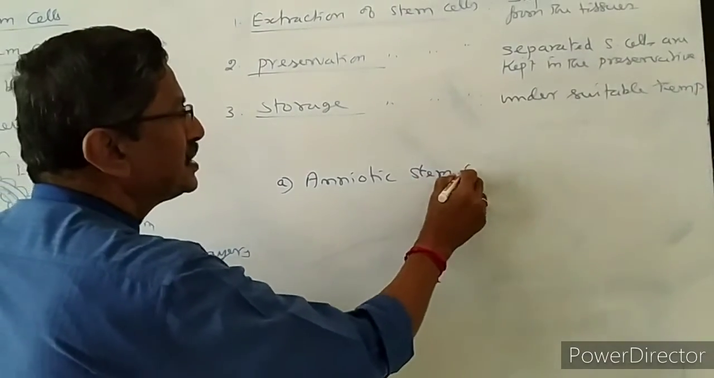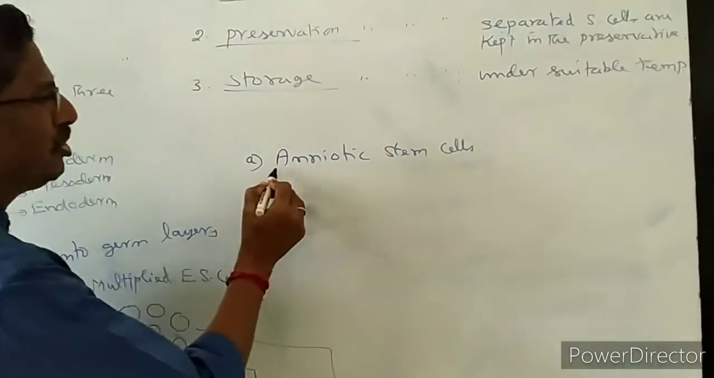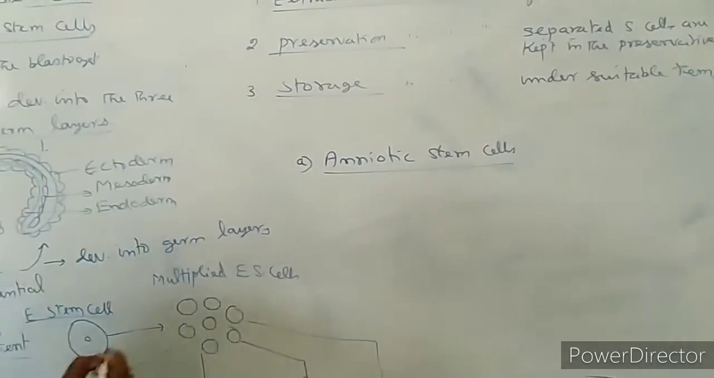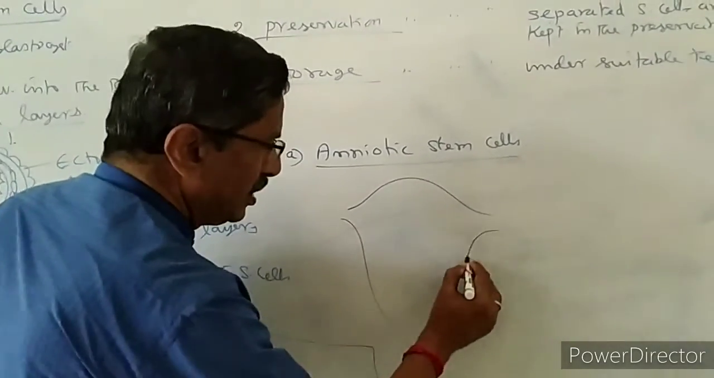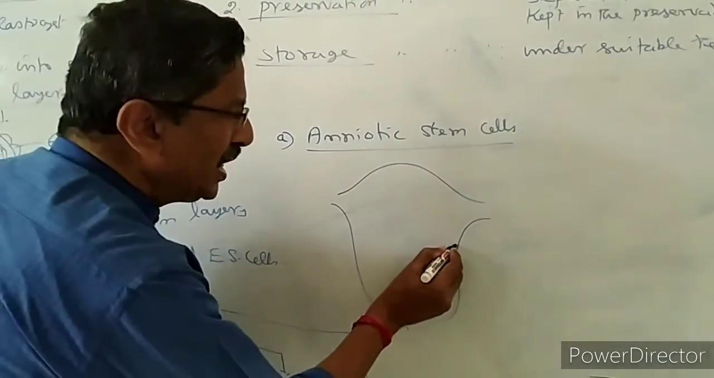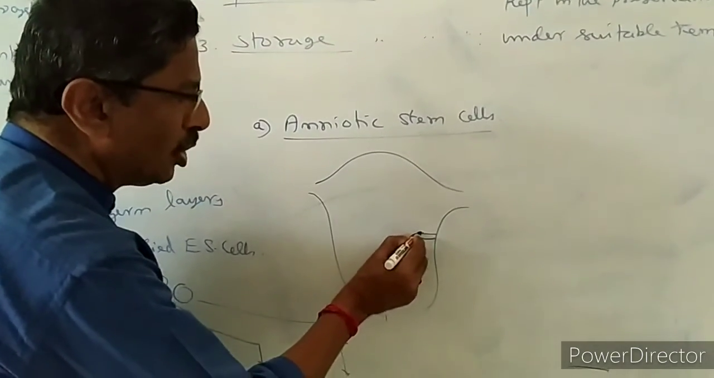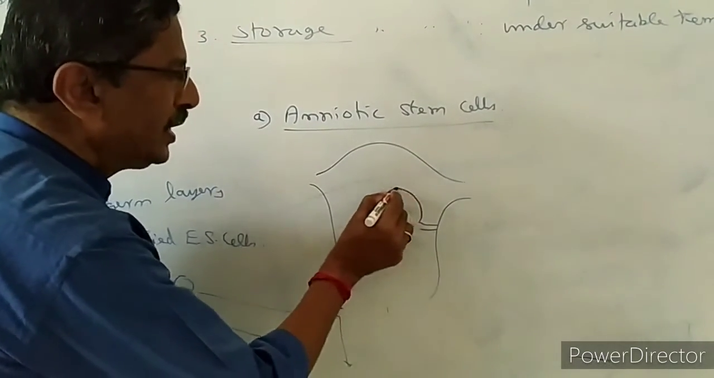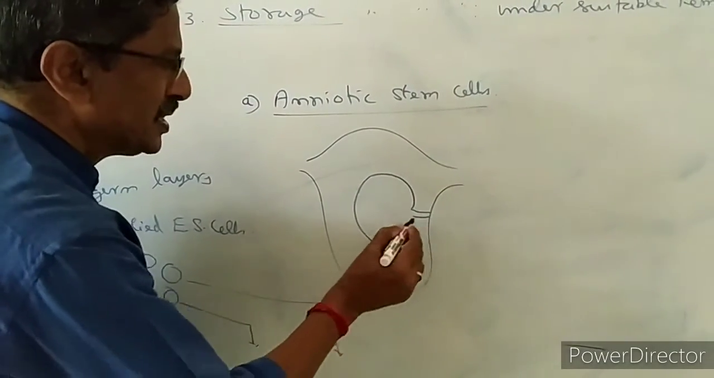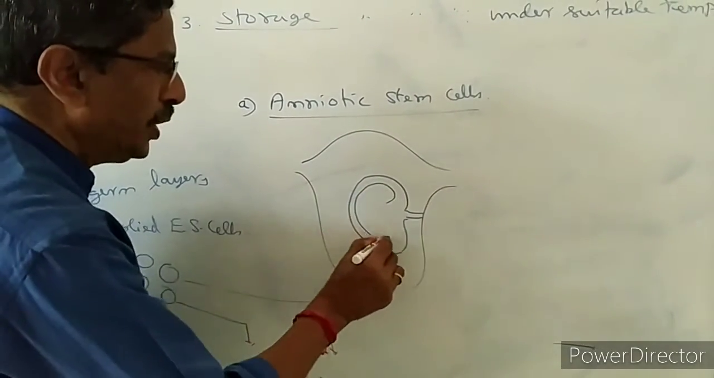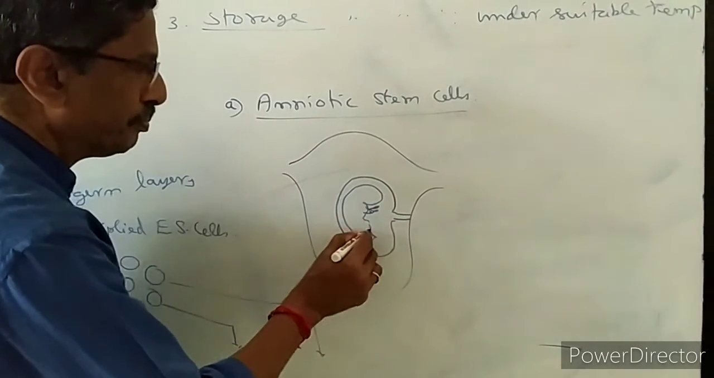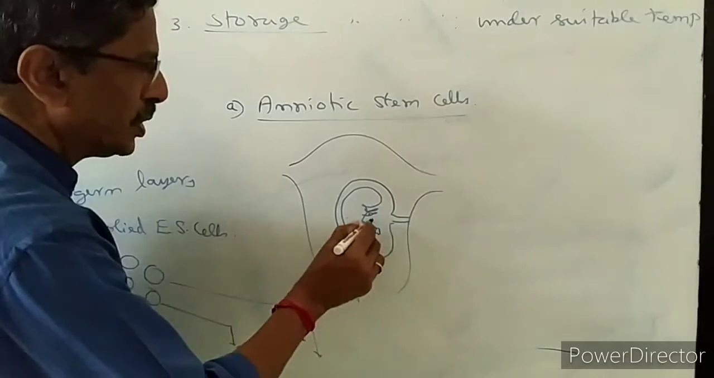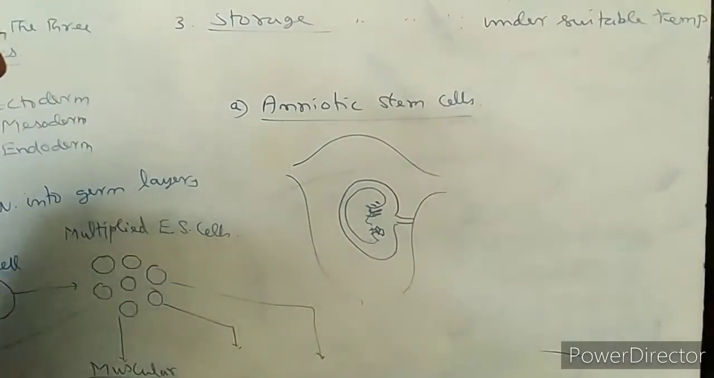amniotic stem cells. What is the meaning of amniotic? We have to see. In the pregnant mother, this is the uterus. In the uterus, the child is growing. This is the umbilical cord. A long umbilical cord will be there. Here a large bag-like structure will be present. Here only the fetus is growing.